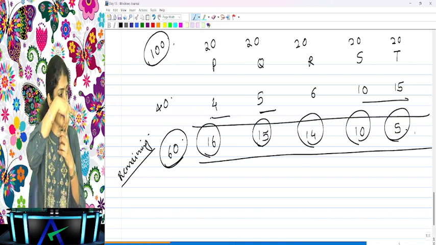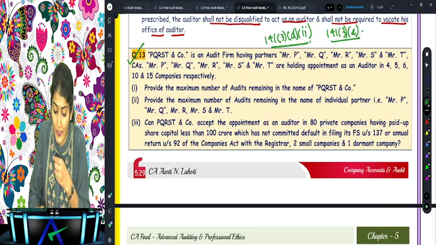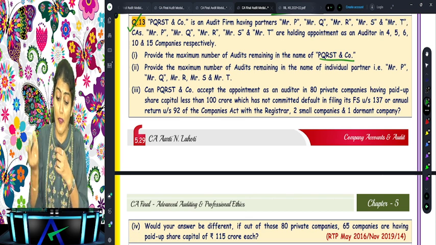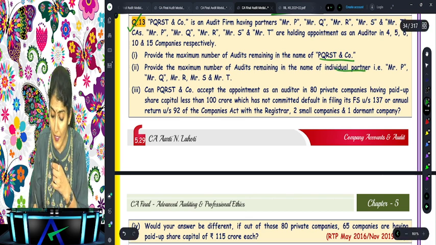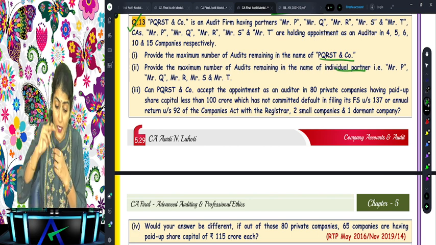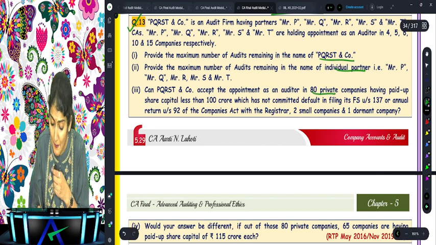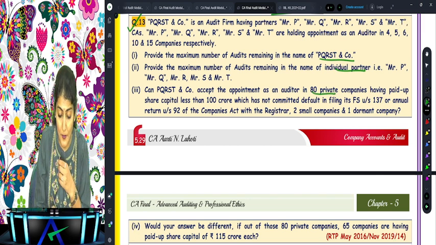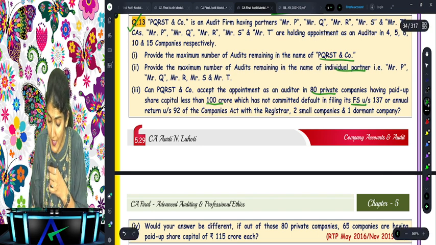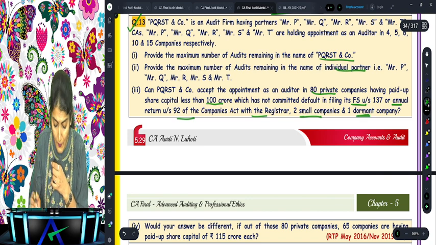These are the audits which are remaining in the name of the individual partners. Are you able to analyze on the basis of the first sentence in the question? Provide the maximum number of audits remaining in the name of the individual partners. Have we already done that? Yes. Then, can PQRST and Company accept the appointment as an auditor of 80 private companies having paid up share capital of less than 100 crore, which has not committed default in filing of financial statements or the annual return with the registrar, 2 small companies and 1 dormant company?